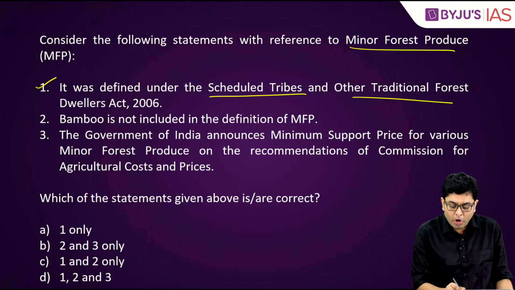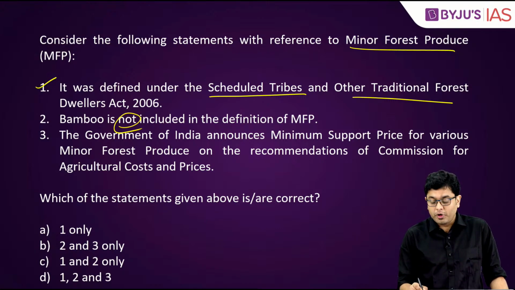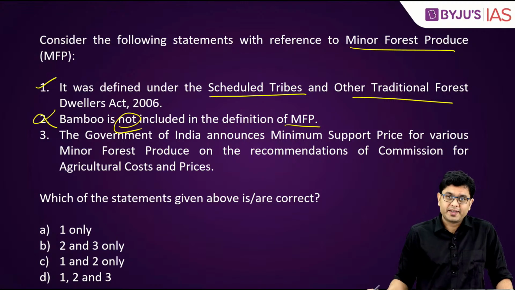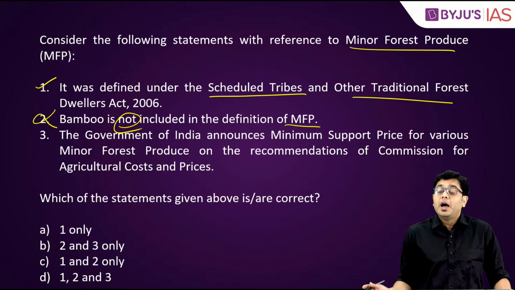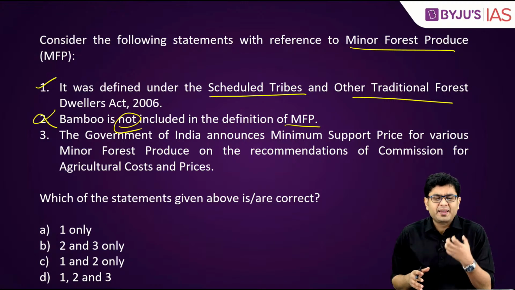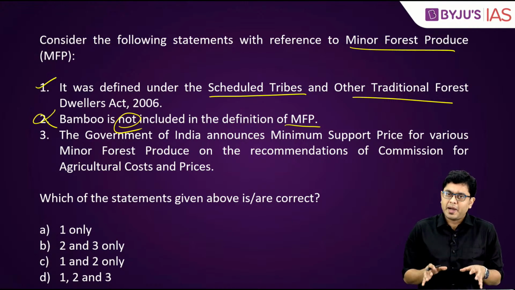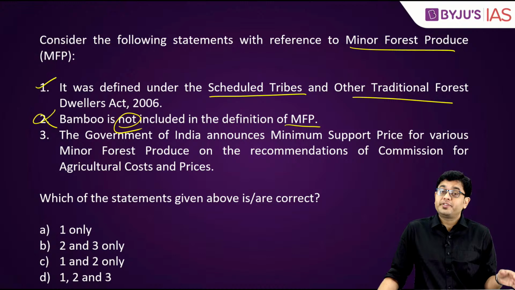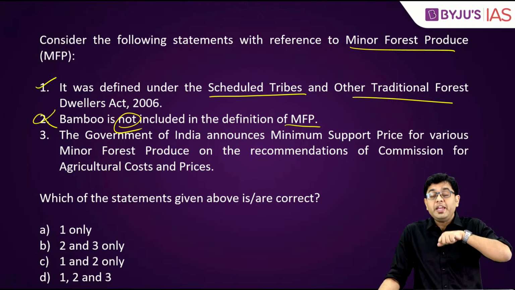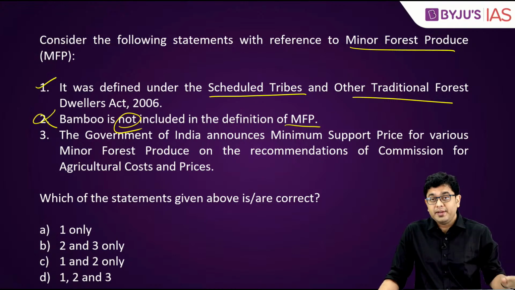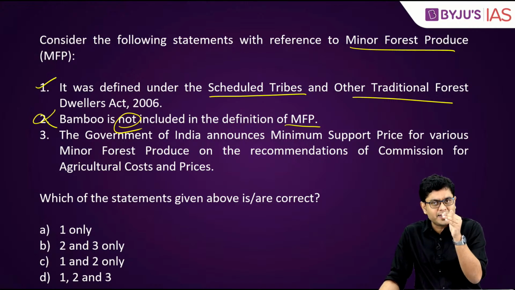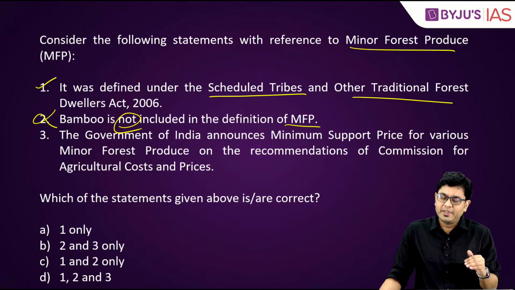Bamboo is not included in the definition of minor forest produce. This is incorrect. Bamboo, along with certain other types of silk, etc., they are included in minor forest produce. In fact, tussar silk is one of those which is actually produced majorly in the tribal areas of the country, because that is a wild variety of silk. So bamboo and these certain kinds of grasses, etc., they are present.